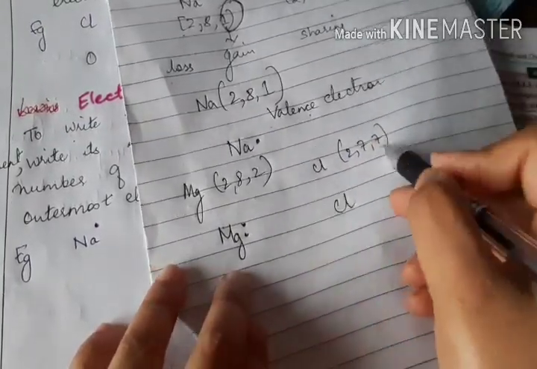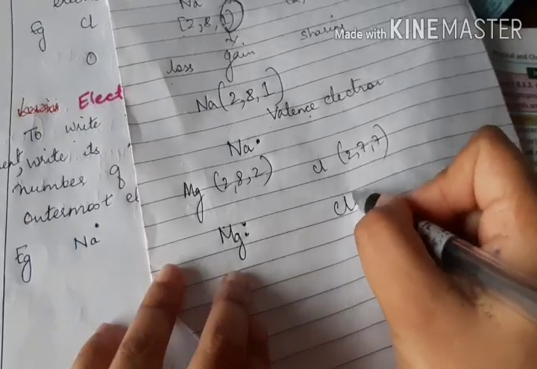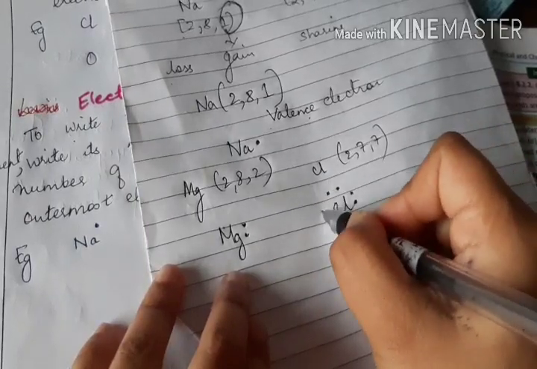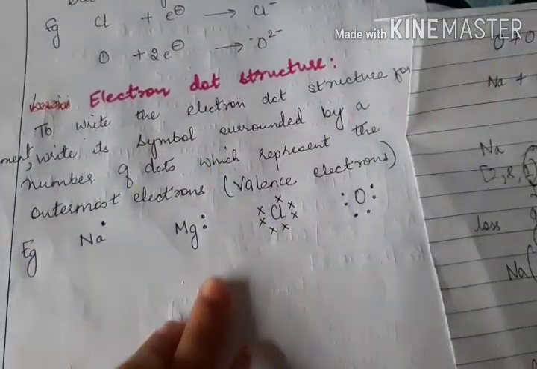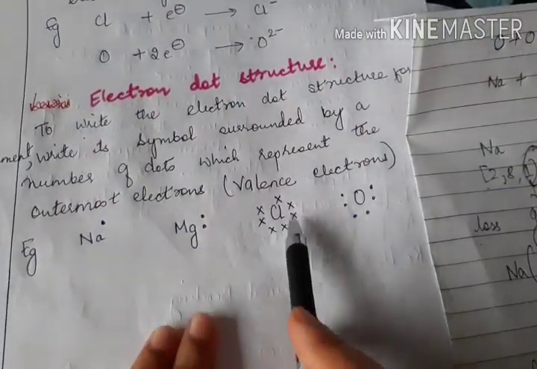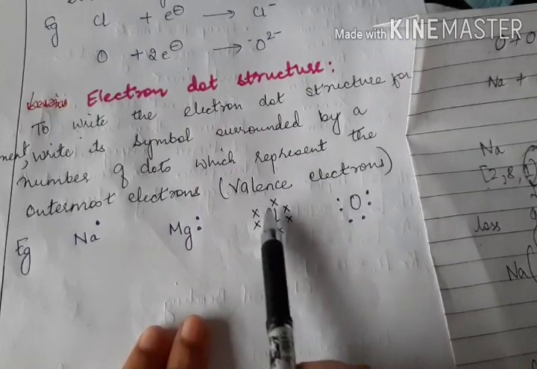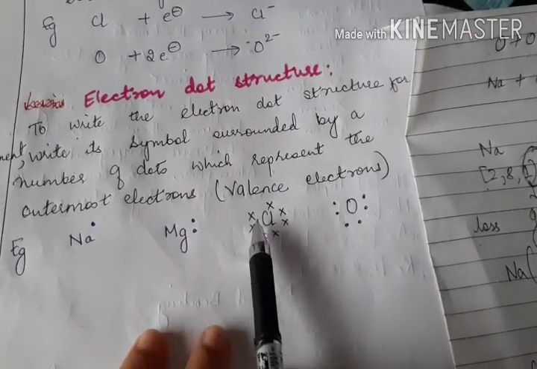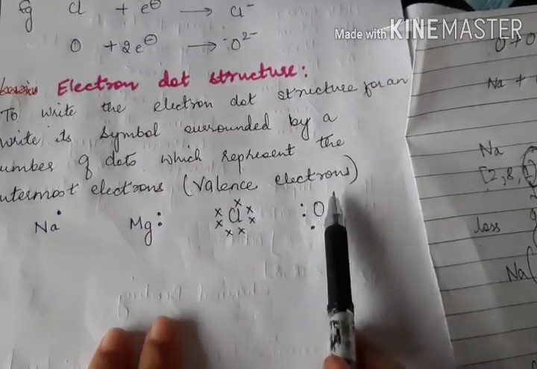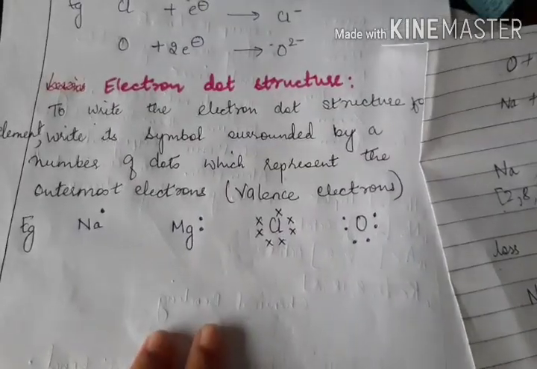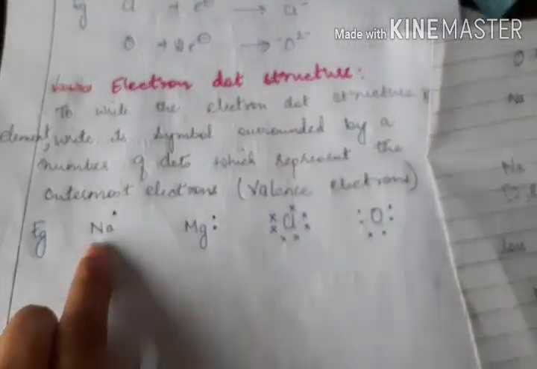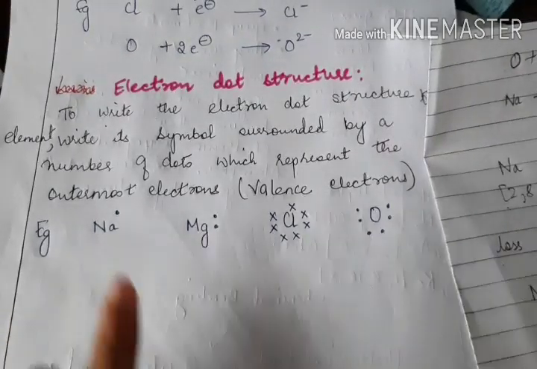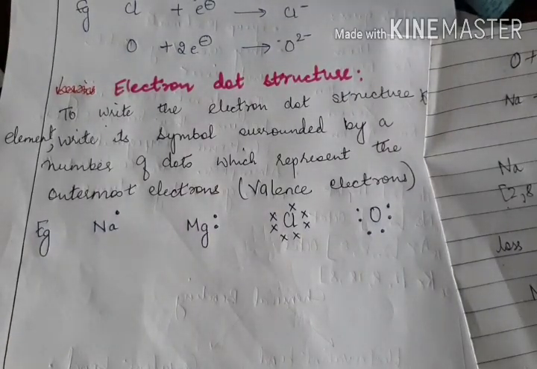How do you draw? 7, you need to know: 1, 2, 3, 4, 5, 6, 7. Now instead of dots, you can also put crosses. It doesn't matter, crosses also represent the valence electrons. Like oxygen, 6: 1, 2, 3, 4, 5, 6. So this is how you draw the electron dot structure: its symbol and the valence electrons represented by dots or crosses.